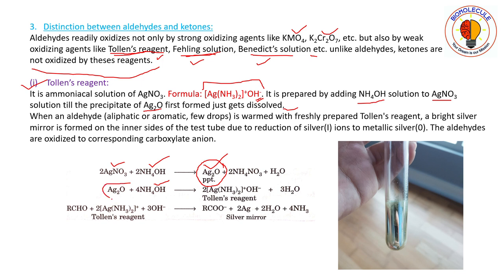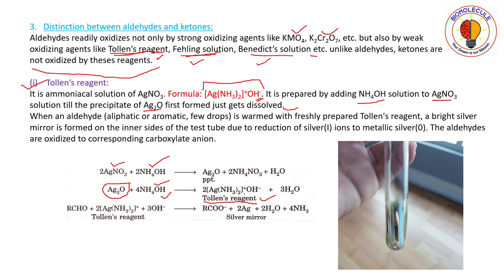See here that the silver oxide precipitate is further treated with ammonium hydroxide. Then the precipitate which was formed beforehand will now get dissolved in the solution, and you will get a colorless solution. That means you will get your desired Tollens reagent, that is, ammoniacal silver nitrate solution.